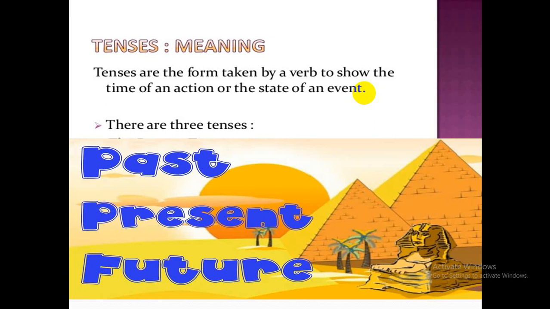So what does tense do? Tense actually mentions the time of a work. When the work is done or when the work is being accomplished, it is mentioned by the tense. So again I am telling what is tense. Tenses are the form taken by a verb to show the time of an action. It shows the time of an action or the state of an event. There are three tenses. What are they? Past tense, present tense and future tense.